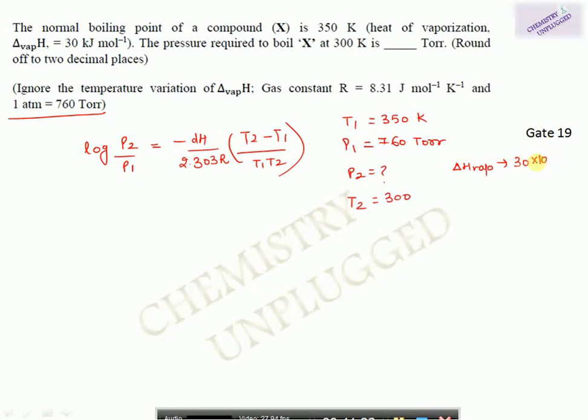Kilojoule means when you write in terms of joule, it will become like this. And R value is also given here. But you should remember this one. Okay. Now you can place all the values and you will get your answer. So it is an easy question. You can find out this one.